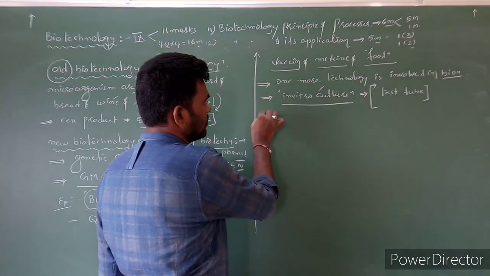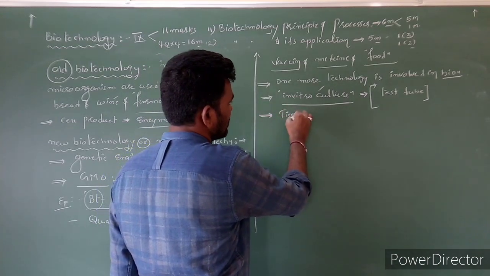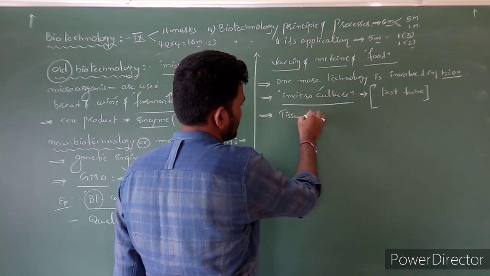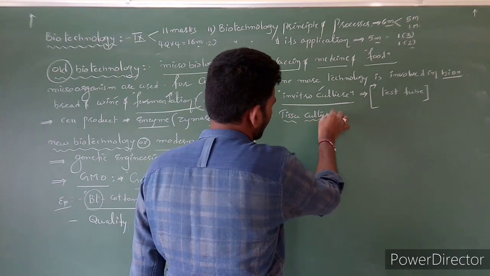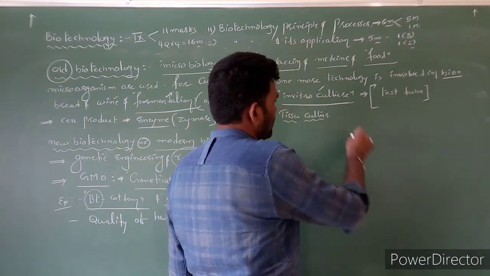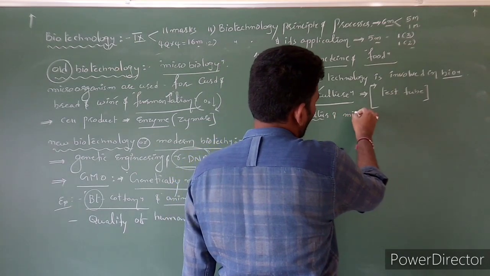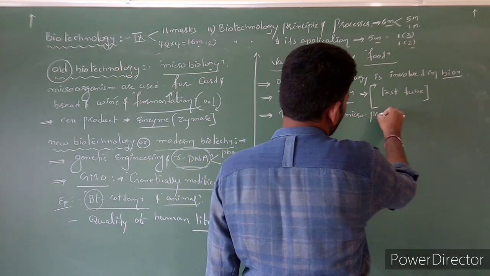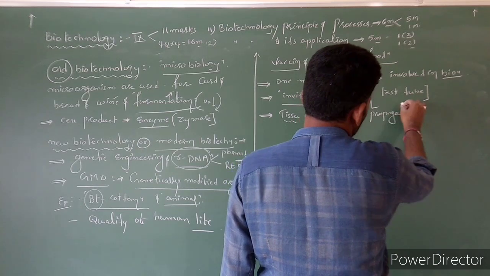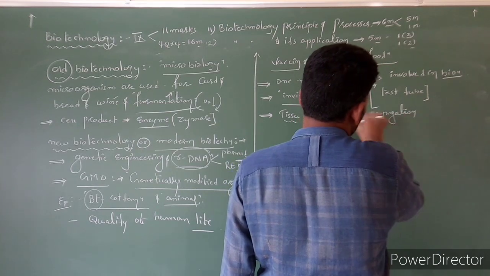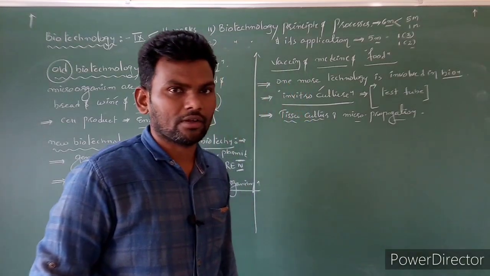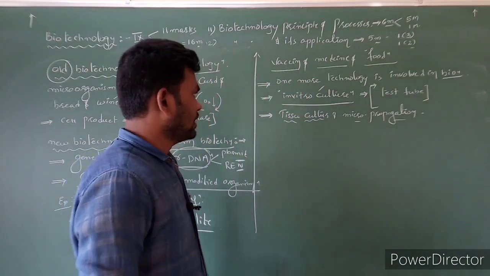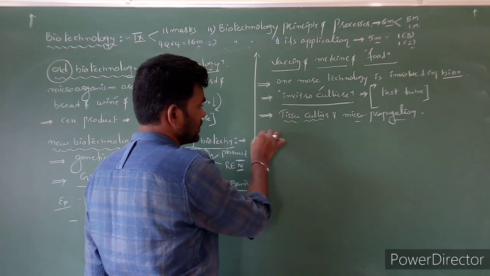And also tissue culture as well as micropropagation. In tissue culture as well as micropropagation also, this biotechnology is used. Clear?